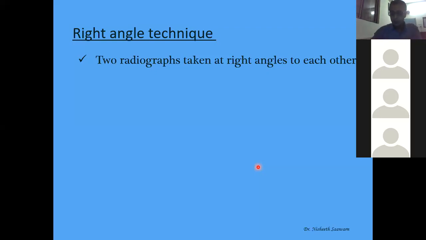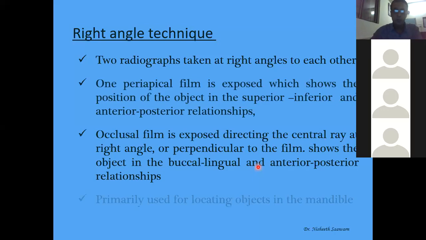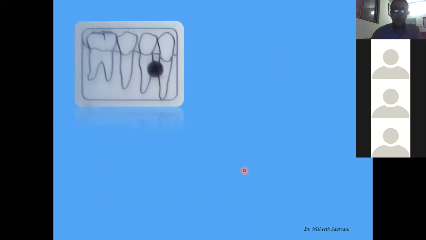I'll show you an example, then I'll come to the topic. If I see a radiograph like the previous one, and I see an object on this side, I don't know whether it is on the buccal or lingual side. So what I do is look from the top, and I will know where it actually is.